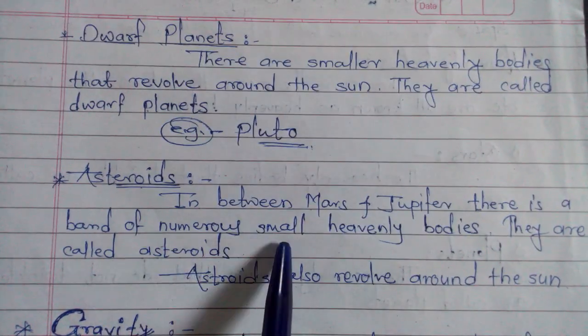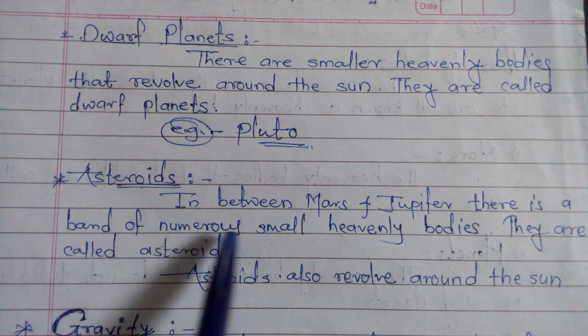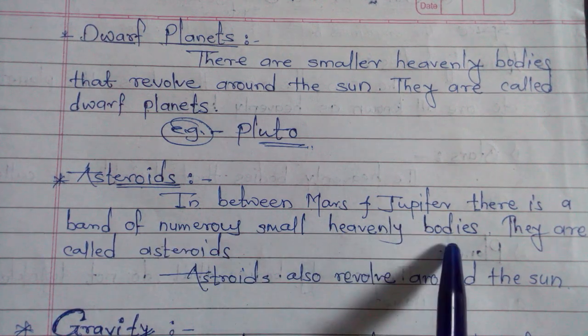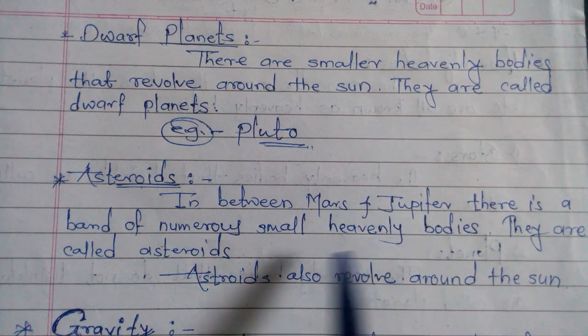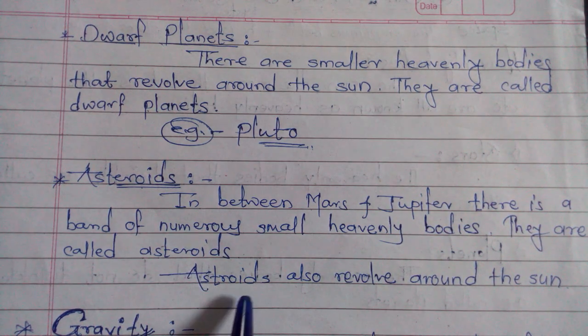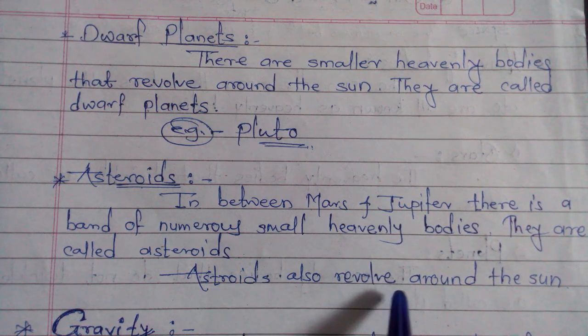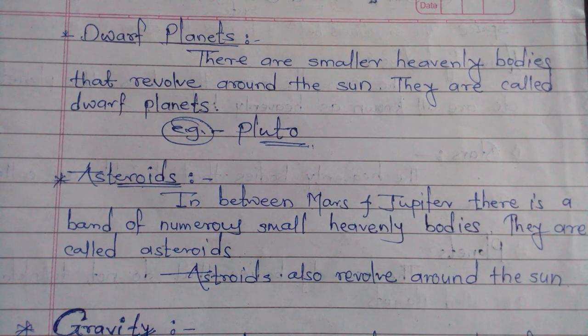Okay, see, in between Mars and Jupiter there is a band of numerous small heavenly bodies. They are called asteroids. Asteroids also revolve around the sun. All of you understood?